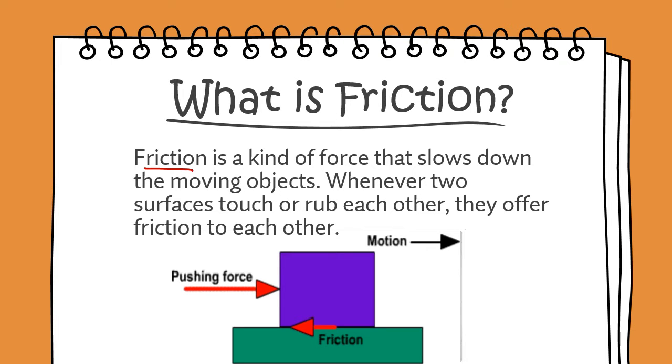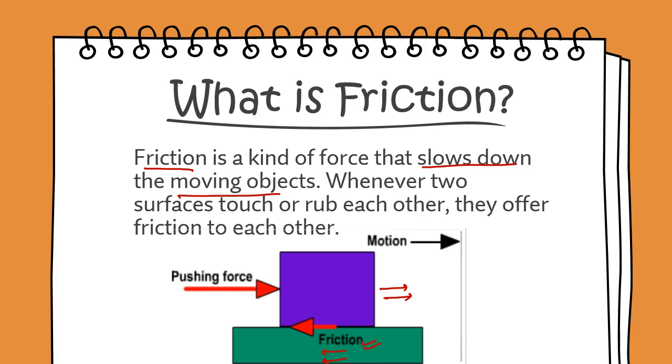Friction is a kind of force that slows down a moving object. It means whenever any force is acting in the direction opposite to the direction of motion. If an object is moving towards the right, then the force acting on the left side is the frictional force. It slows down the motion of any object.